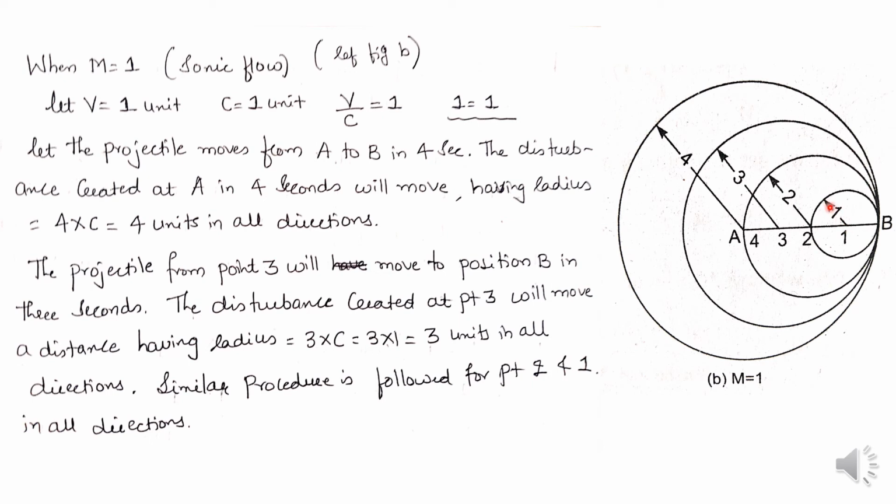That will be equal to 1 into 1 units in all the directions. So taking point 1 as the center and radius as 1 unit, a circle is drawn here. So this is the nature of propagation of pressure waves when Mach number is equal to 1, that is sonic flow.